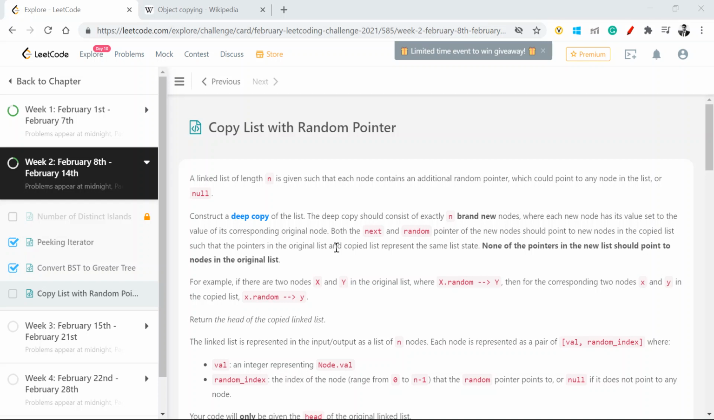Hello, very warm welcome. Today we are looking at another LeetCode question, which is Copy List with Random Pointer. This is a linked list question, and it is being asked in week 2 of 2021.